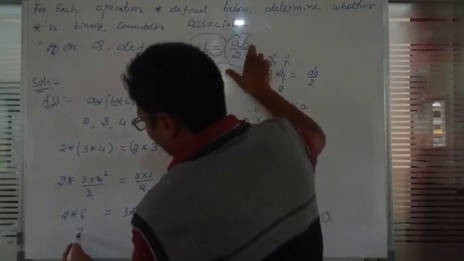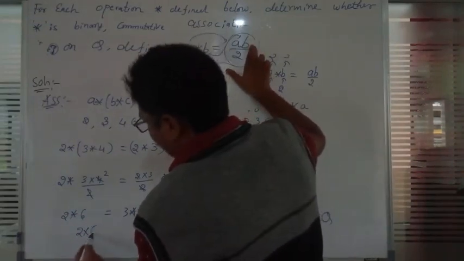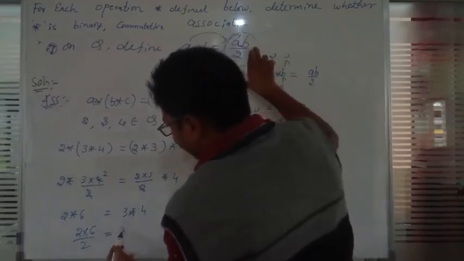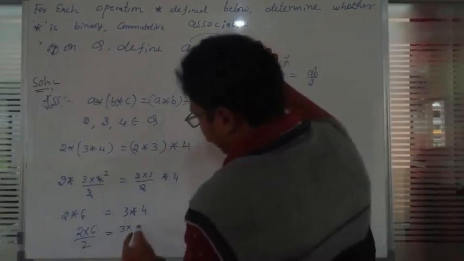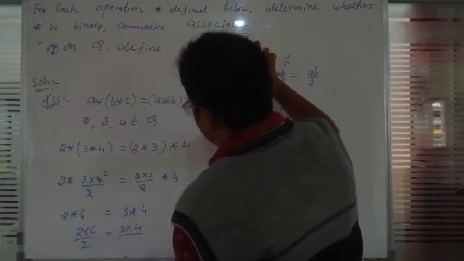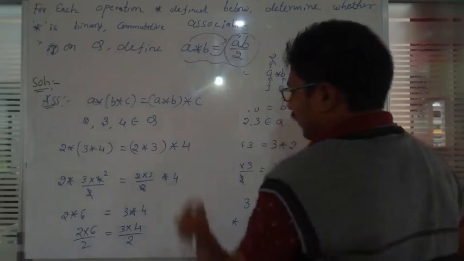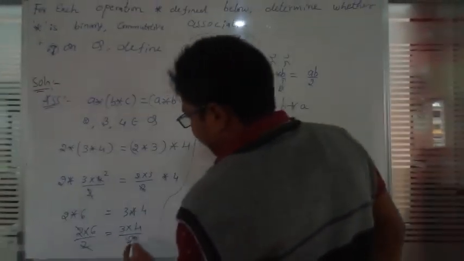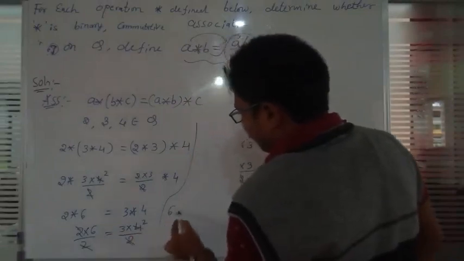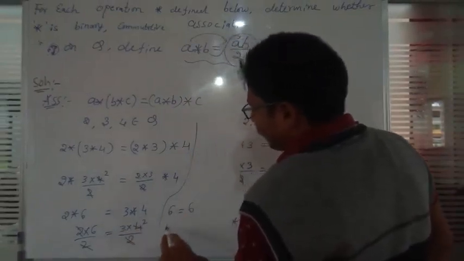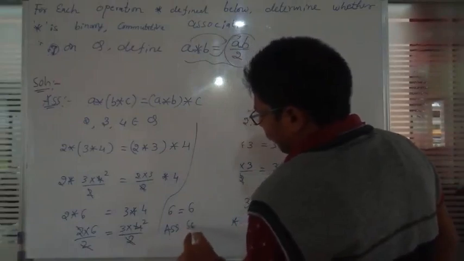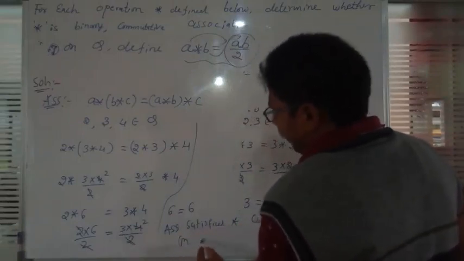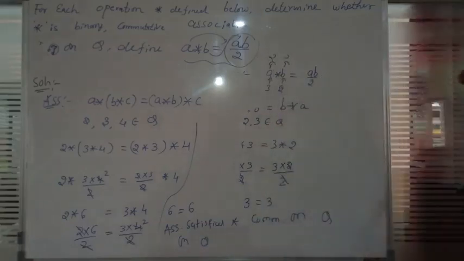So 2 into 6 divided by 2 is 6, and 3 into 4 divided by 2 is 6. 6 is equal to 6, so associative is satisfied on the set Q, the rational numbers.